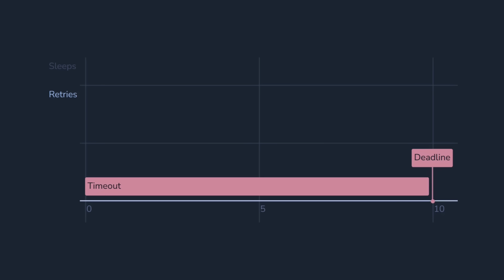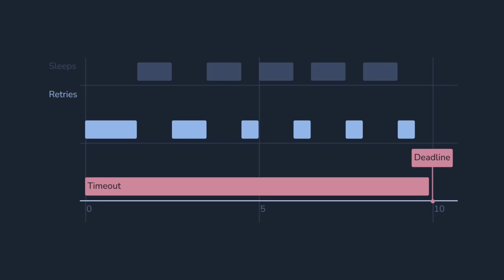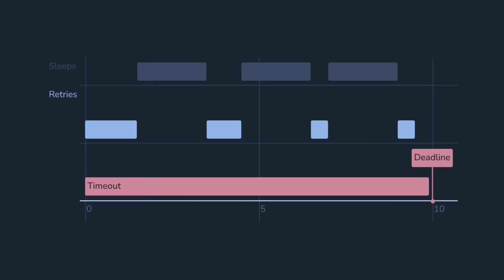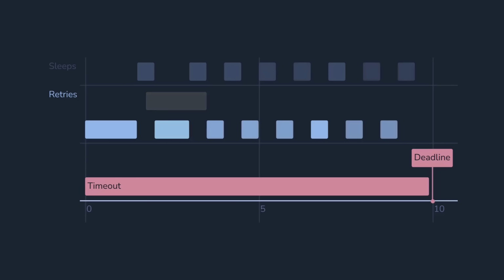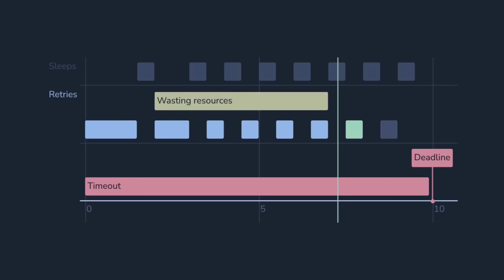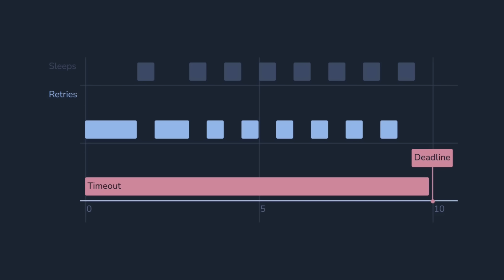Okay, but how do we choose a good delay value? If it's too big, in case where the server recovers quickly, there will be unnecessary wait time. And if it's too small, in case of late recovery, we will waste more resources in failing attempts. So we need to find the balance here. A somewhat universal approach is to use the exponential backoff strategy.